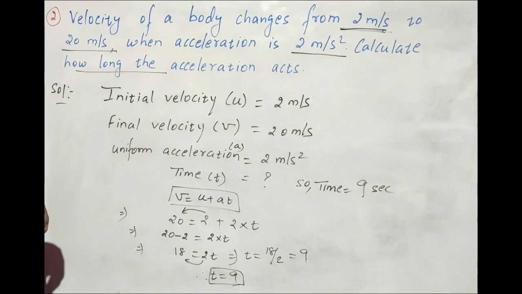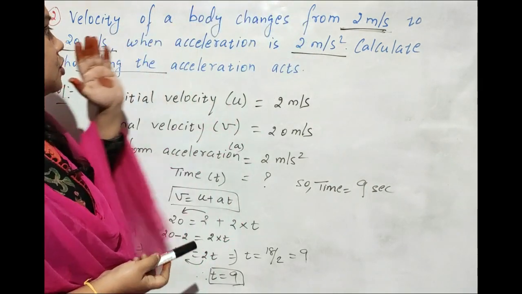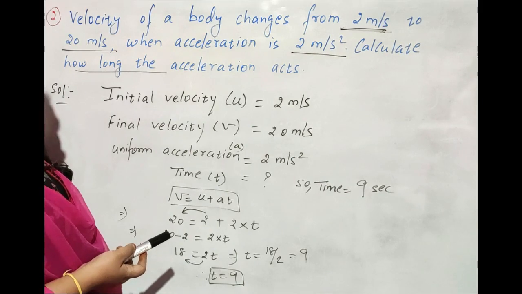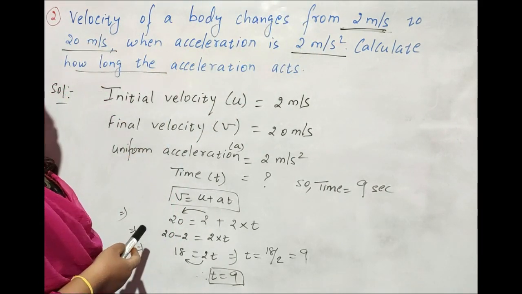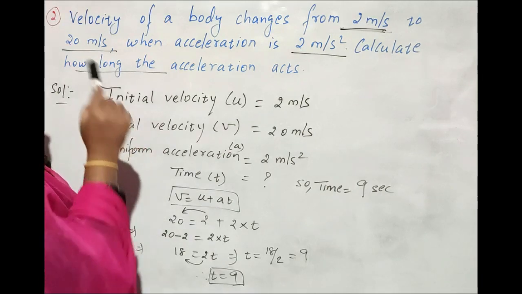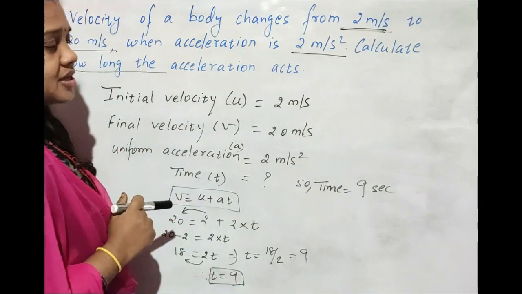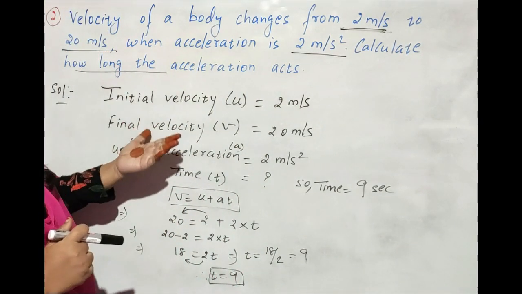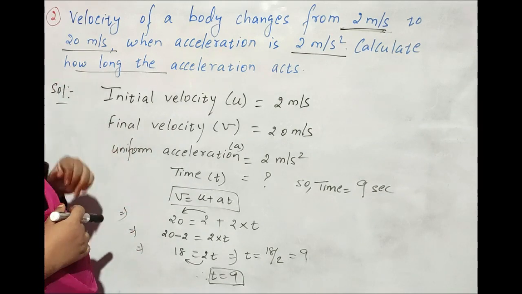Velocity of a body changes from 2 meter per second to 20 meter per second. Initially the body is moving with 2 meter per second. Now the body is moving with 20 meter per second. Acceleration given is 2 meter per second square. How long does the acceleration act? Time you have to find.